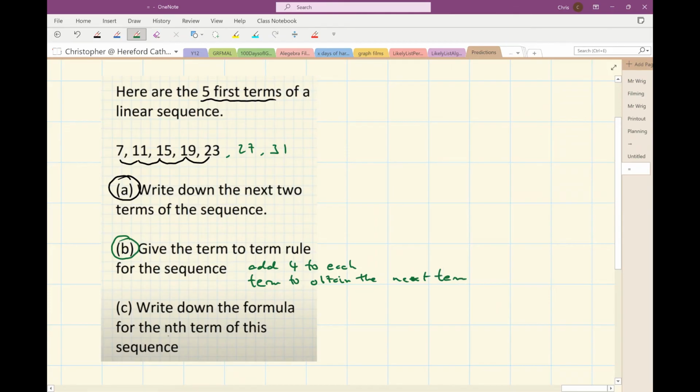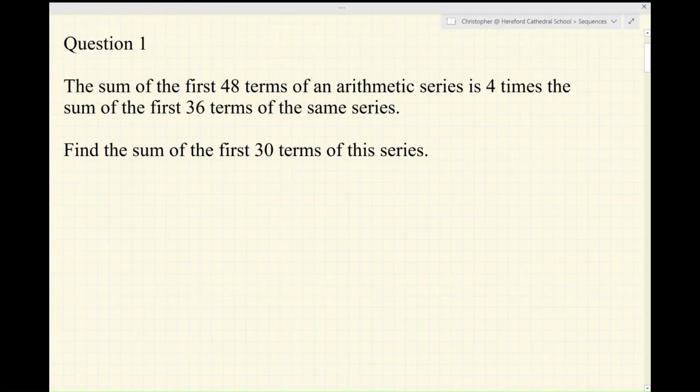Write down a formula for the nth term of the sequence. Right, well, in this case, I'm going up in 4s. So my nth term formula is going to be 4n. Now, if it were 4n, then the first term would be 4 times 1, 4, and my first term is 7. So I need to have 4n plus 3. So that is the formula for the nth term of the sequence.